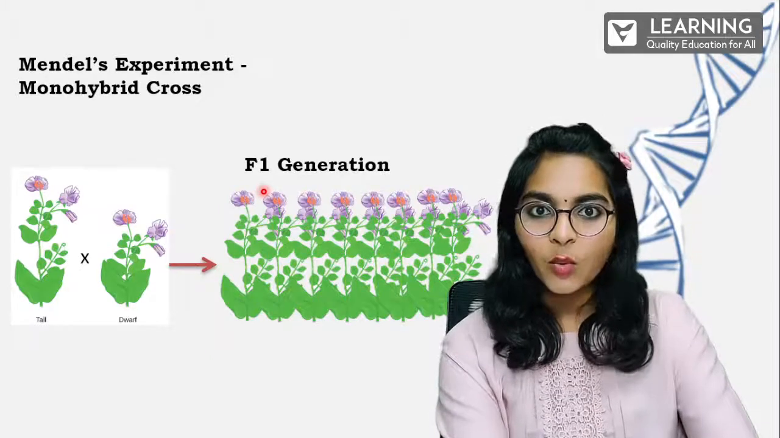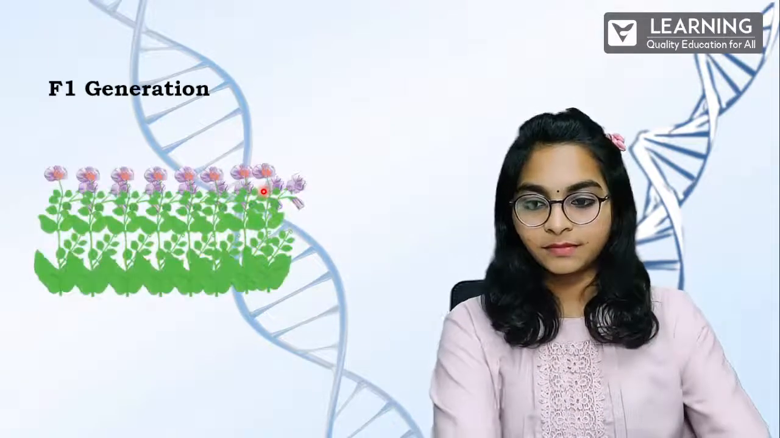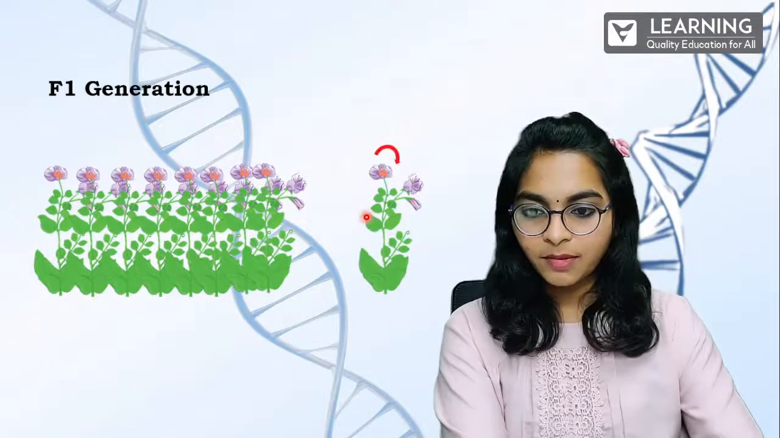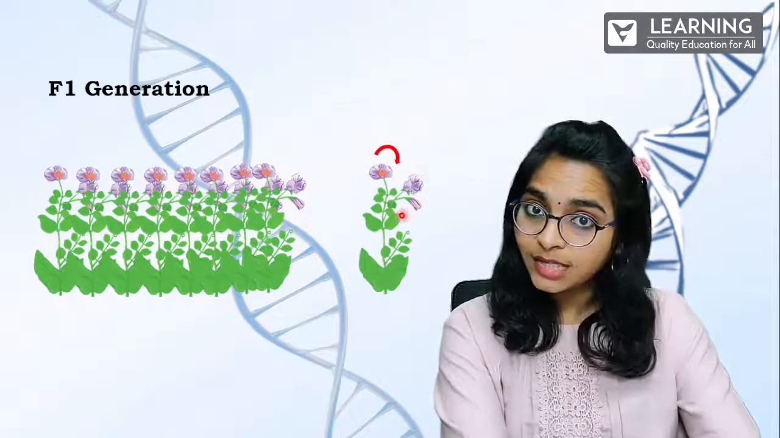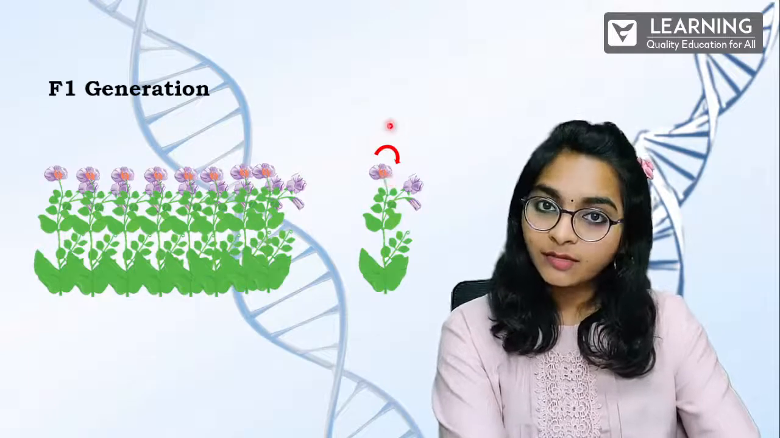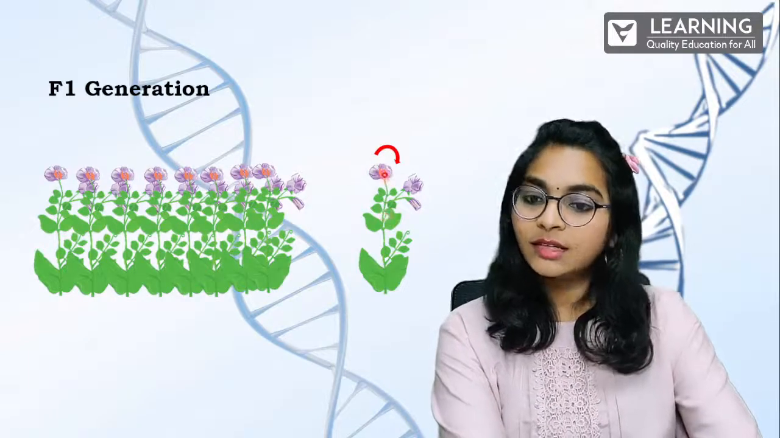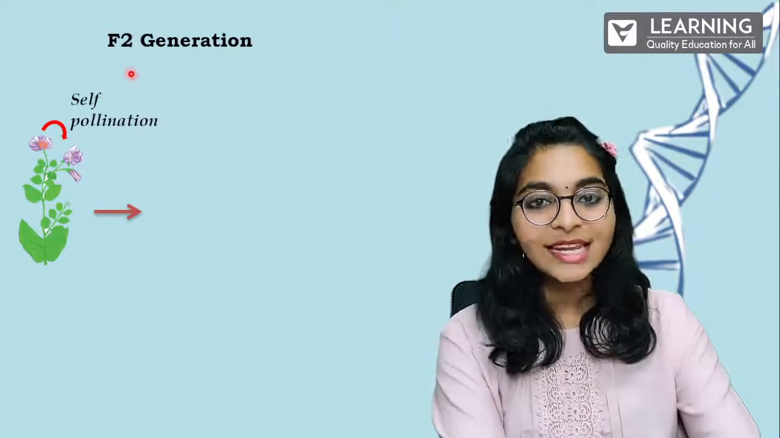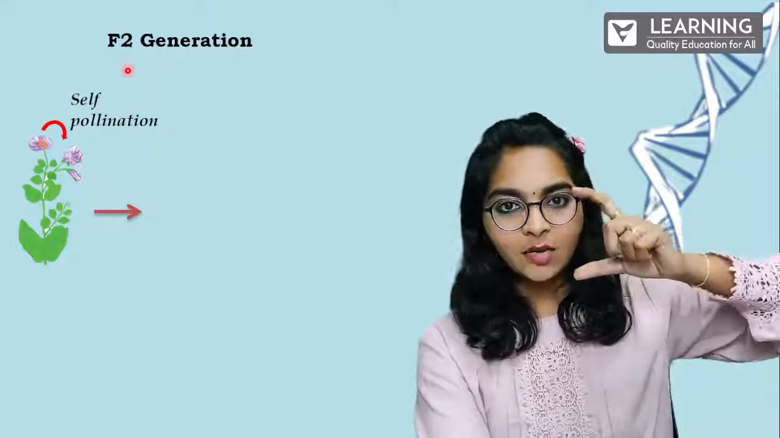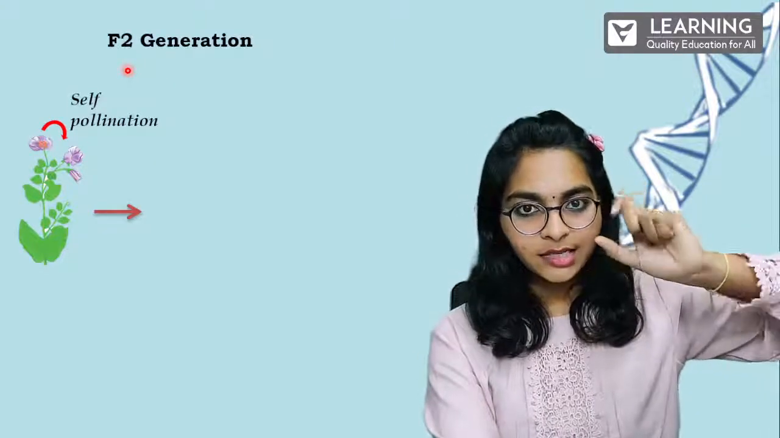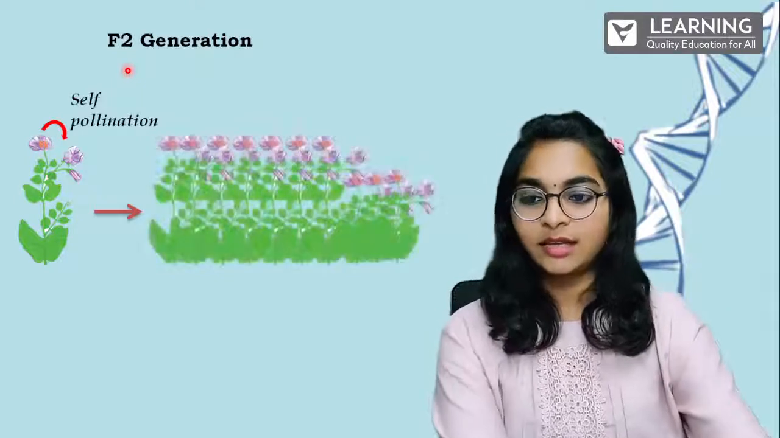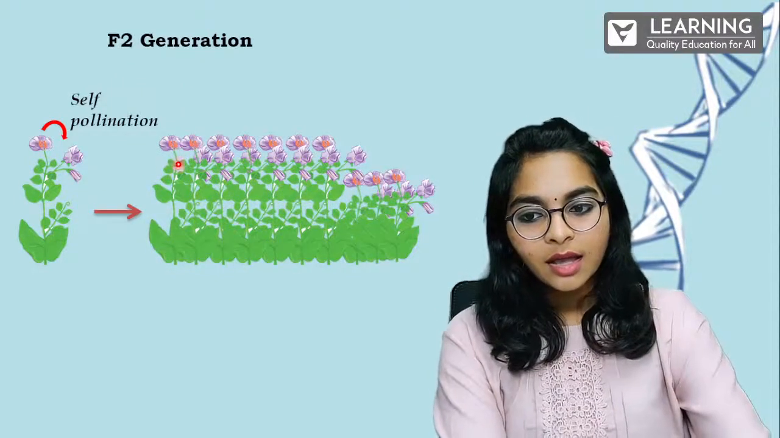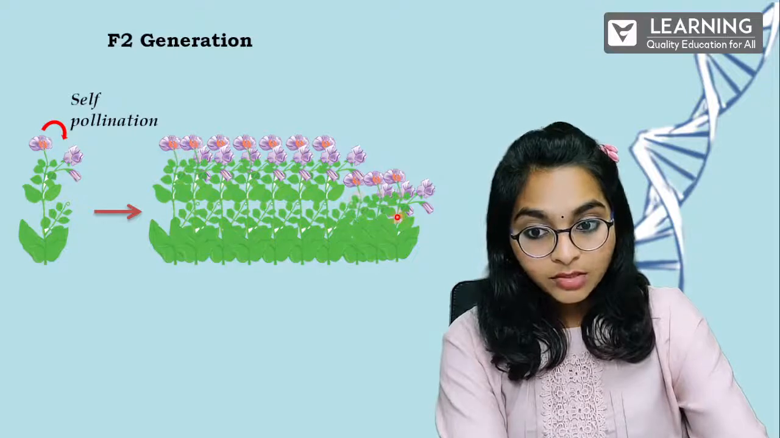He was shocked. Oh my God, how is this happening? So this F1 generation, what he did is he took one F1 plant and self-pollinated it. You know self-pollination, right? Taking the pollen grains off that flower and putting them in the same flower. As a result, you will get the next generation, the F2 generation. In the F2 generation, he was shocked. Tall plants were there and dwarf plants also were there.